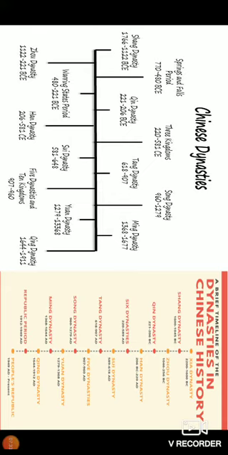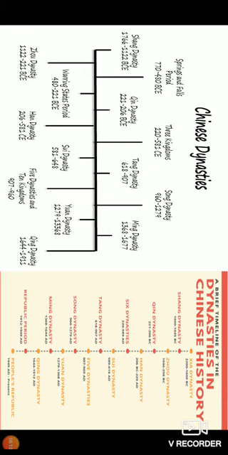The political history of China has been classified into two eras. The ancient era, also called the dynasties of the ancient era, begins from 2100 BCE to 221 BCE. The next one is the dynasties of the imperial era, from 221 BCE to 911 CE. Let us see the names of these dynasties from ancient time onwards. Xia dynasty, afterwards Yan dynasty, Zhou dynasty.